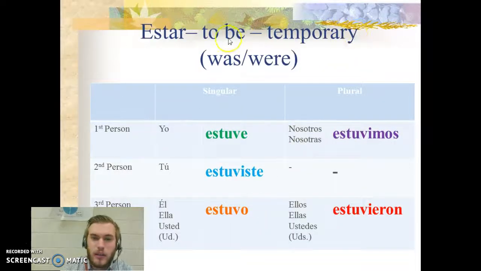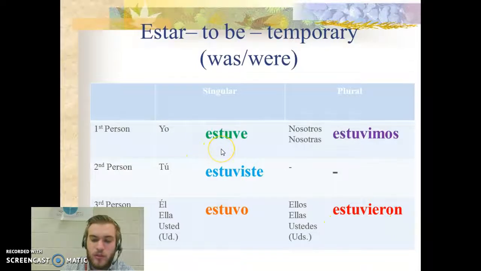Estar, right? Similar to ser, it means to be, but this is for temporary things. Like location, your health, your emotions, okay? So let's go ahead and say these. Estuve, estuviste, estuvo, estuvimos, estuvieron, right?